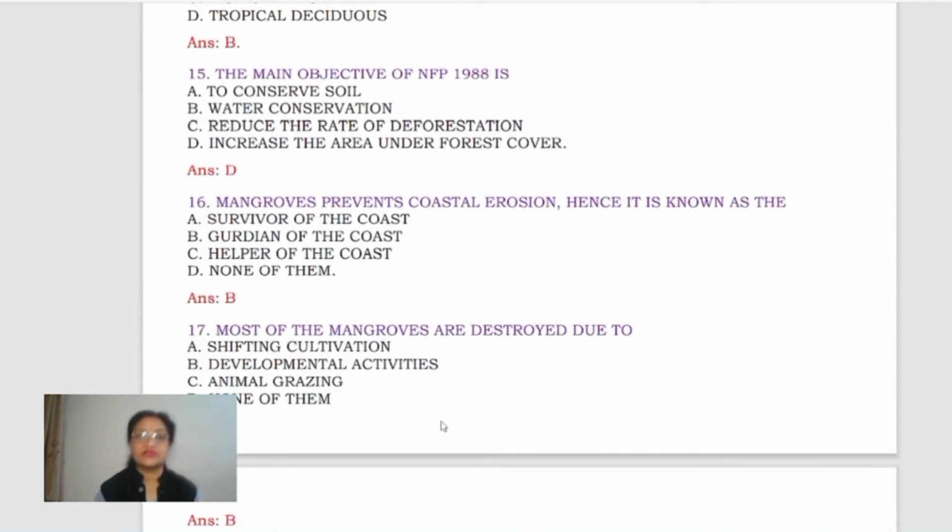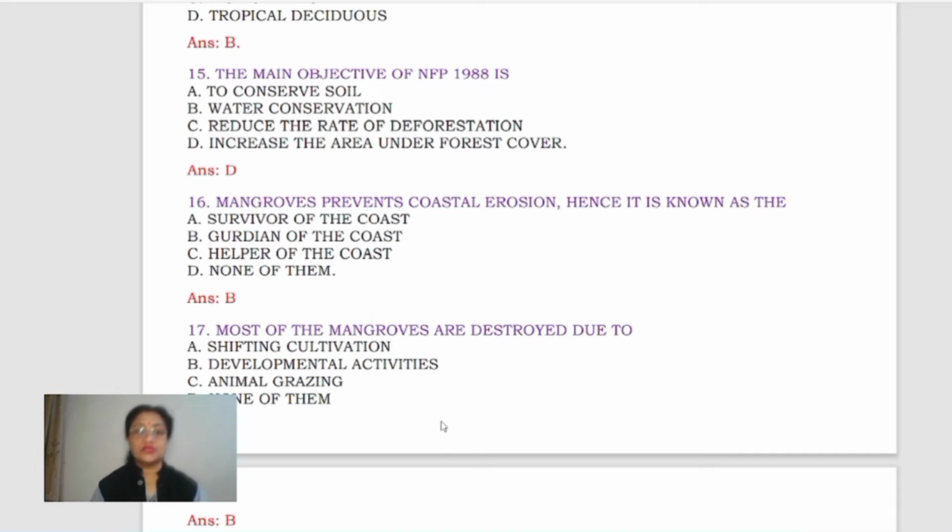Next is the main objective of the National Forest Policy 1988. Is it to conserve soil, conserve water, reduce the rate of deforestation, or increase the area under forest cover? D is the most important point on which it focused. So it has to be D.